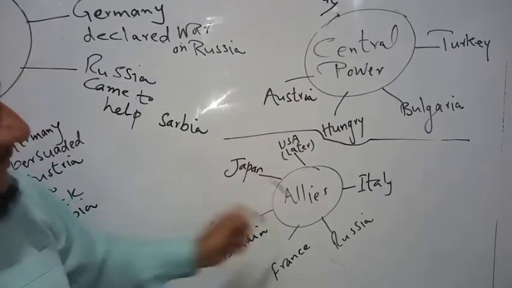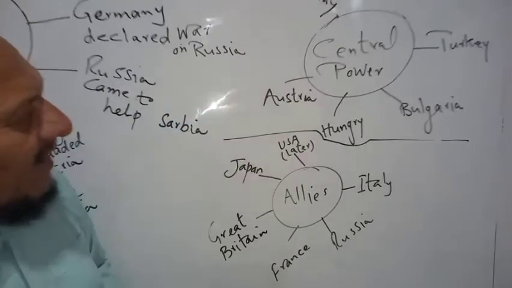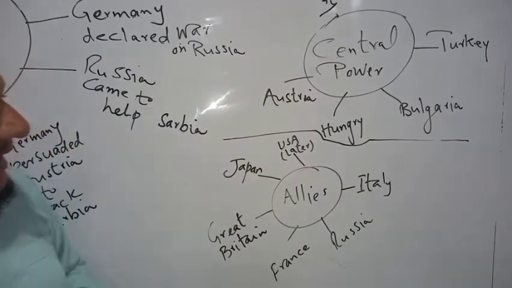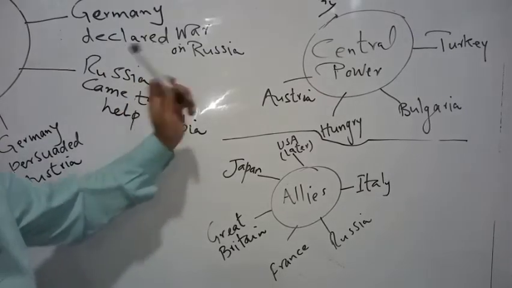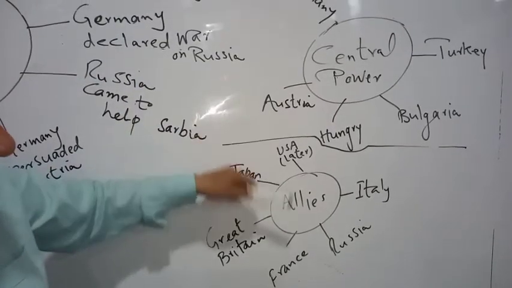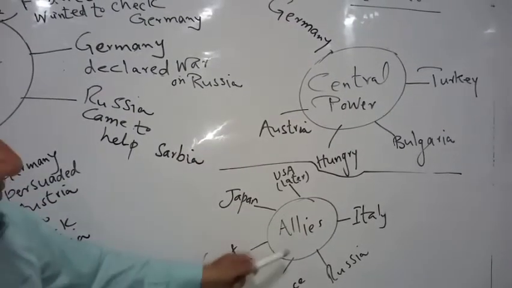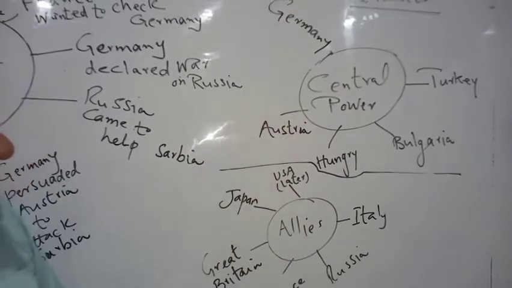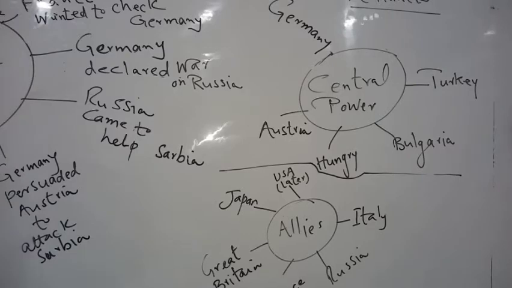So these two fronts fought war against each other, and other countries were the colonies of these powers in Asia and Africa. So they were part of one group or the other, because they were the colonies of these powers. So the whole world was involved in this war, and a lot of damage was done.